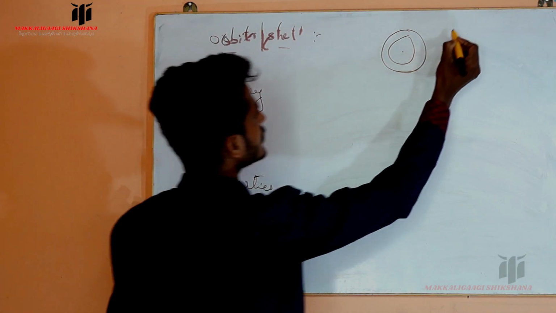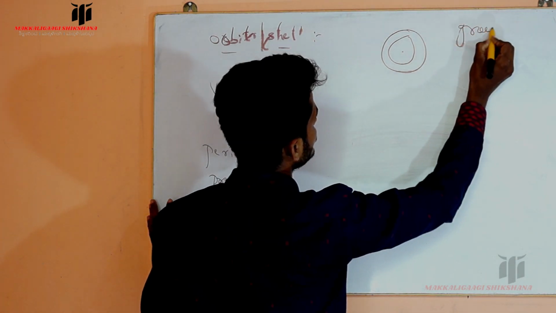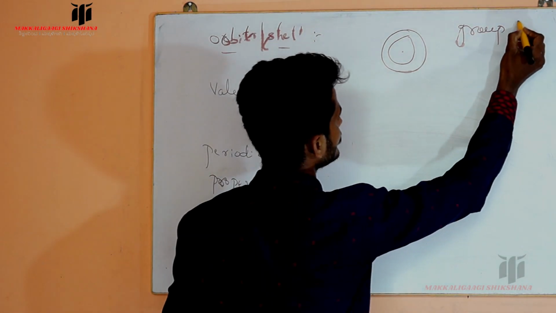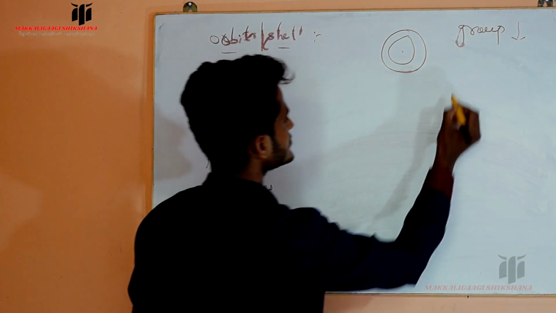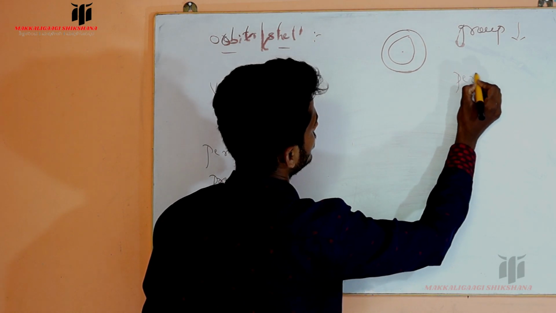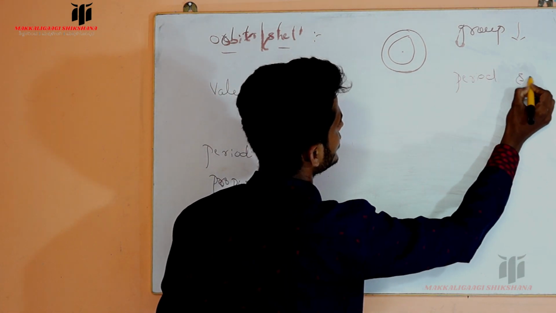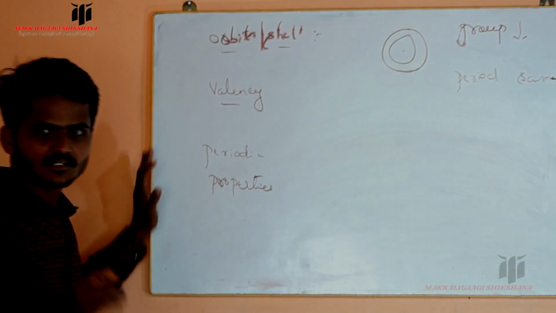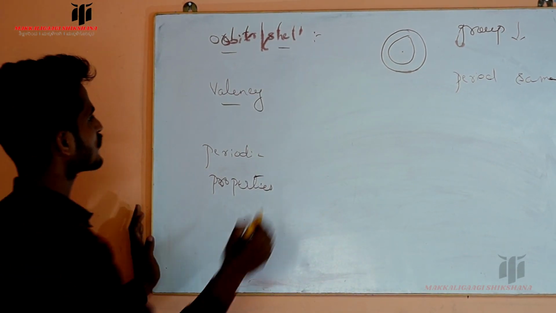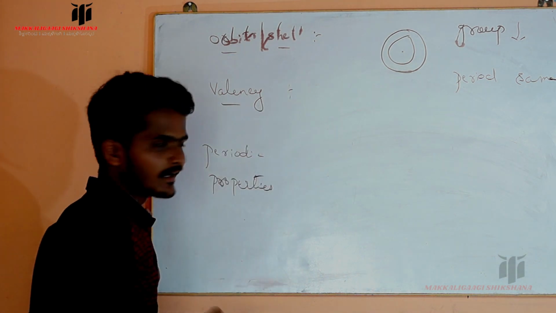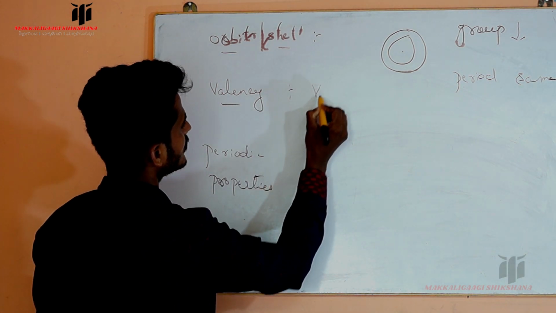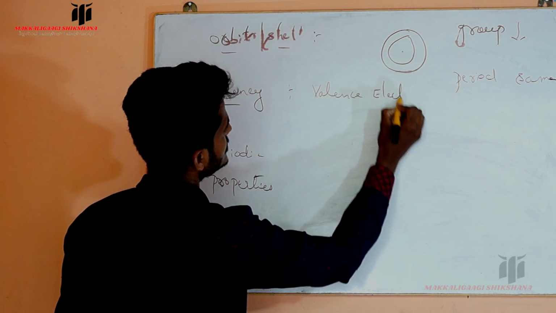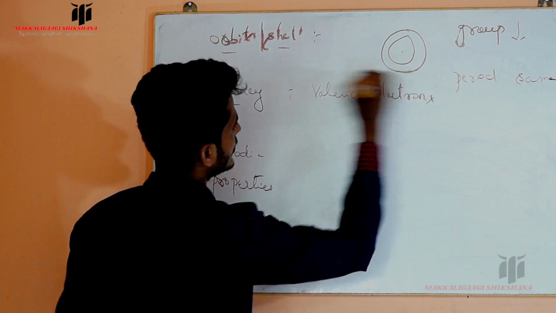Also along the group, or from top to bottom, the number of shells goes on increasing. Then across the period the number of shells remains the same. Next, valency means the combining capacity of elements to form a stable molecule, and the valency of the element depends upon the valence electrons.